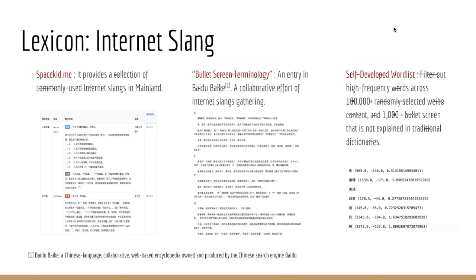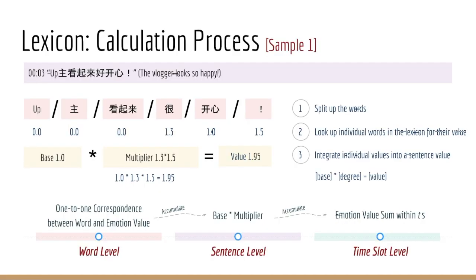Now, we would like to use 2 examples to give you some taste of how these tricks are used in practice. Let's look at this sentence. The blogger looks so happy. Our program will automatically cut the sentences into individual words based on their word formation. And then it looks up each word in our self-built lexicon. Finally, it calculates the sentiment value of the whole sentence by the multiplication.